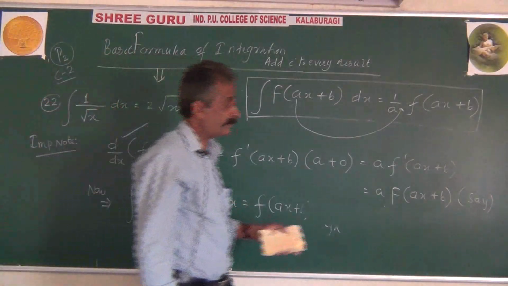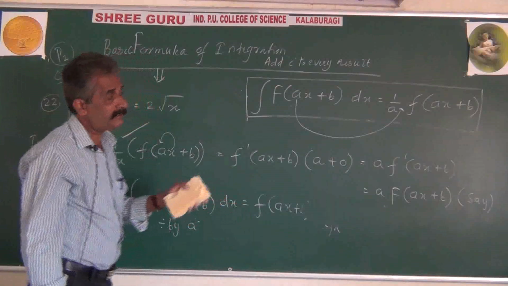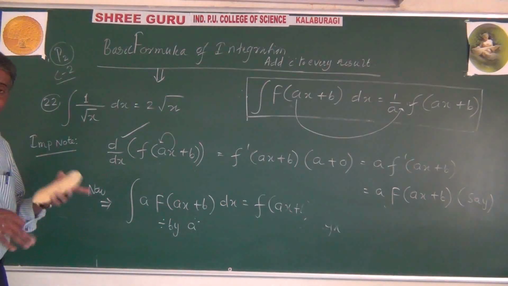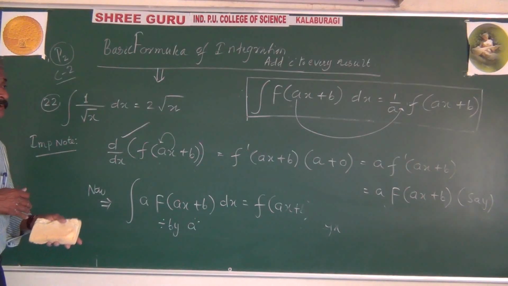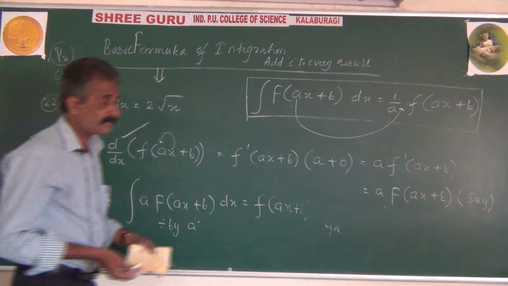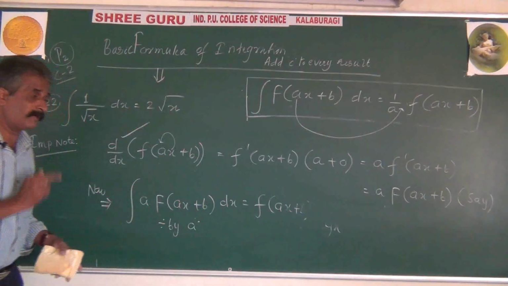It is just because integration is exactly the reverse of differentiation. That's why reverse of multiplication can be considered as division, and vice versa. Reverse of division is multiplication. That's why this is going to happen.